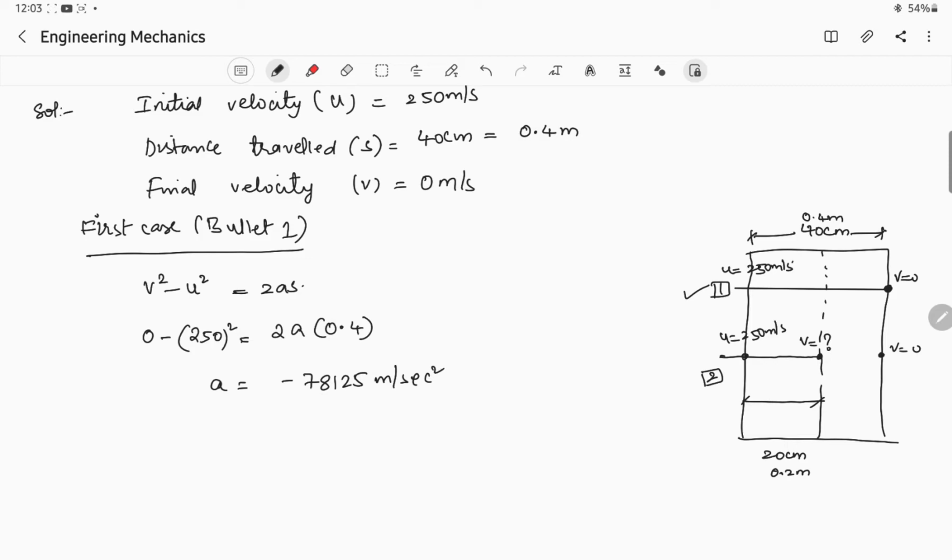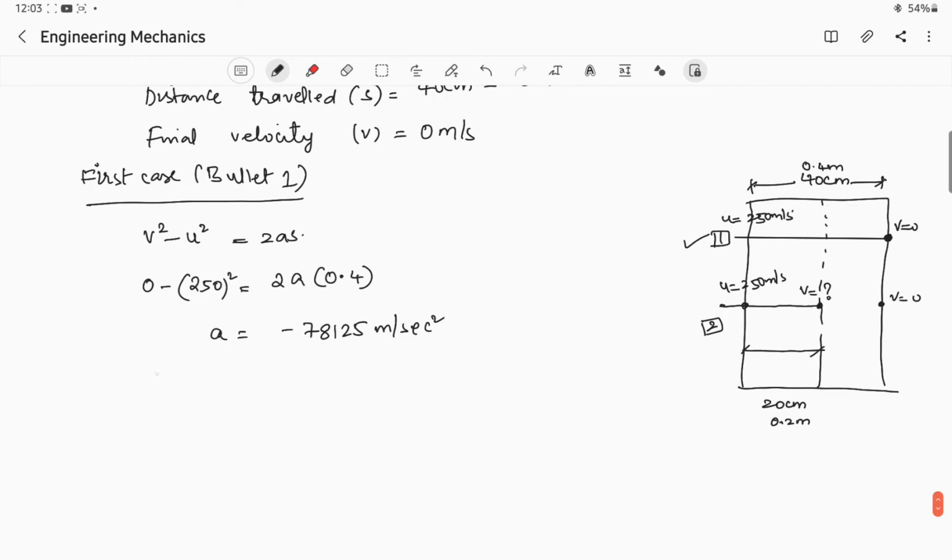Why are we getting minus? Because the acceleration is getting reduced, right, from 250 meter per second to 0 meter per second. So that is why our acceleration is reduced to minus 7, and that acceleration is retardation. Okay, so we got the value of acceleration, that is a.